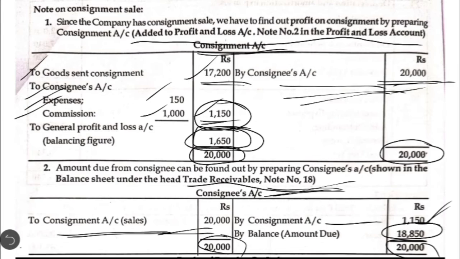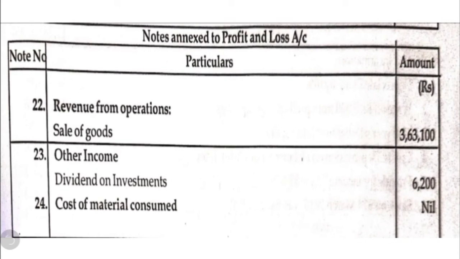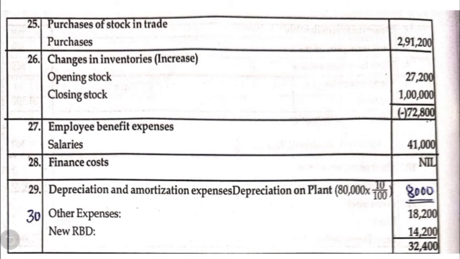So now let us take up the first step, that is preparing the various notes relating to profit and loss account. In note number 22, that is revenue from operations, we are going to show the sale of goods, that is 3,63,100. Then note number 23, we are going to write dividend on investment amounting to 6,200. 24, cost of material consumed is nil. Then 25, purchases, we have 2,91,200.